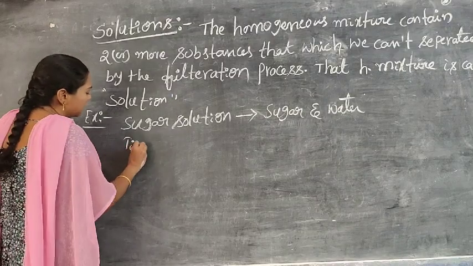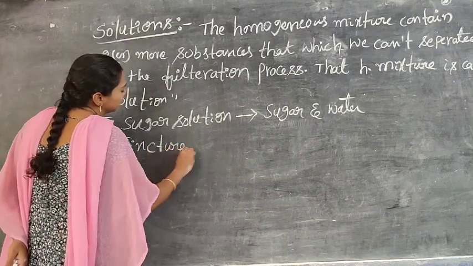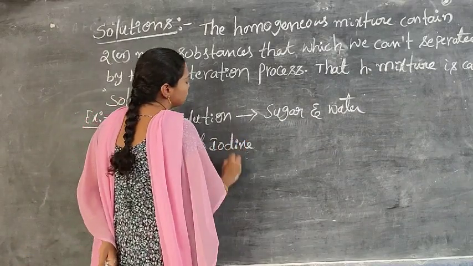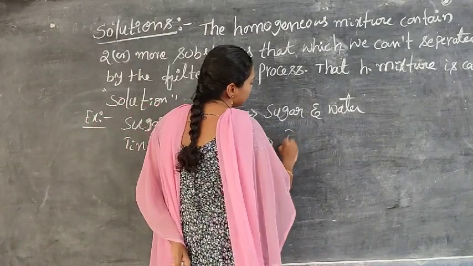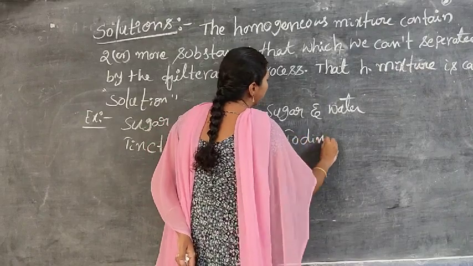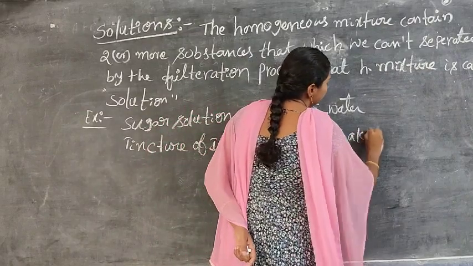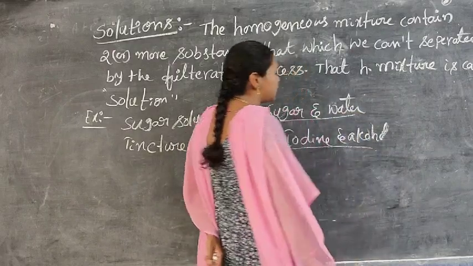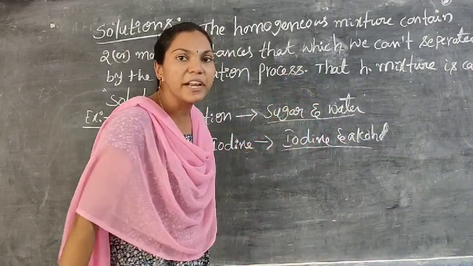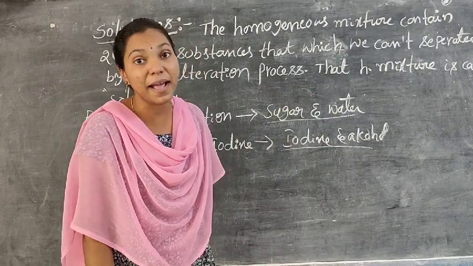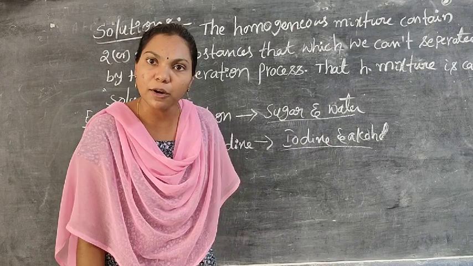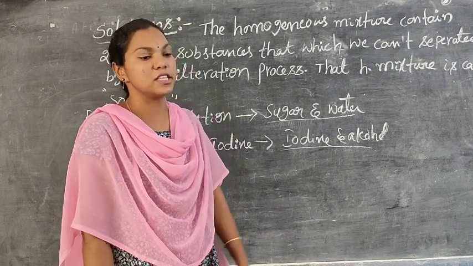Next, tincture of iodine. Tincture of iodine is also prepared using iodine and alcohol. Here also two components are present. These two components are not easily separated by the filtration process. This type of homogeneous mixture is known as a solution.